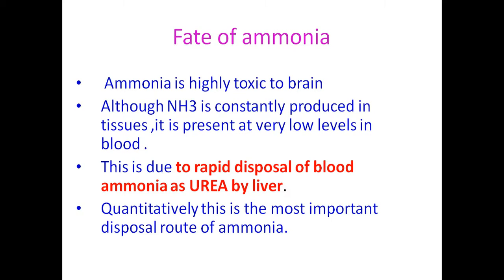So the rapid disposal of blood ammonia as urea by the liver takes place continuously. Because if it is present in high concentration, it is toxic, so it has to be removed from the blood. So it is converted to urea very rapidly by the liver cells, and quantitatively this is the most important disposal route of ammonia.